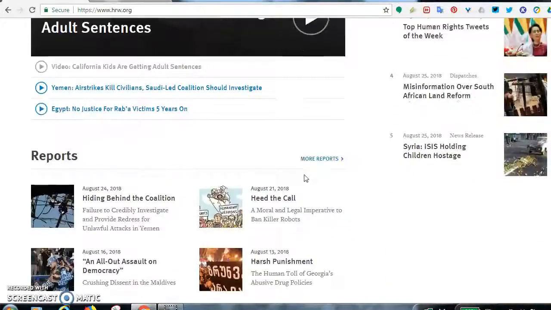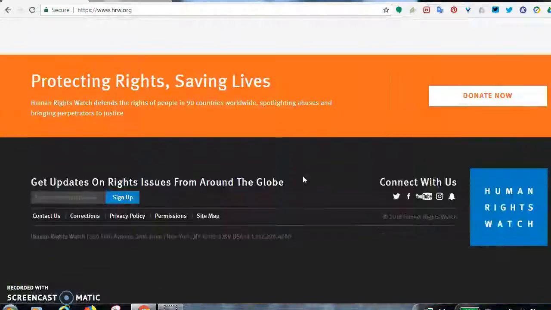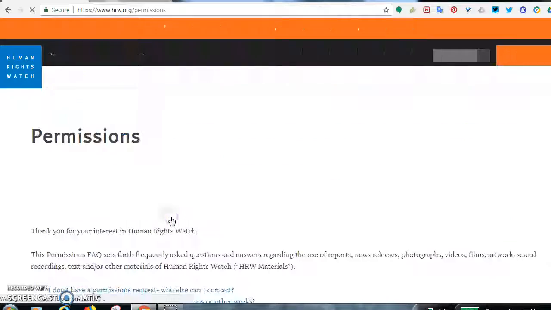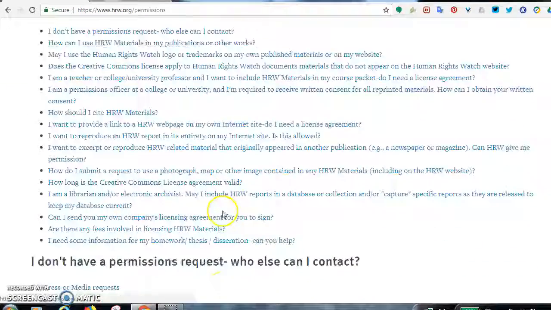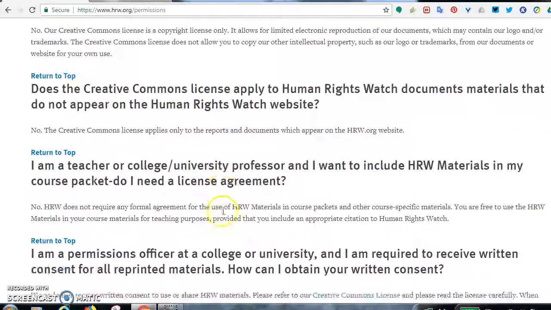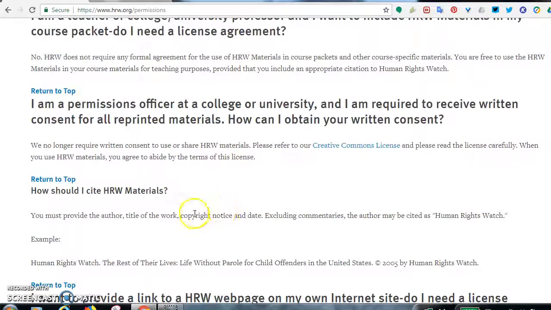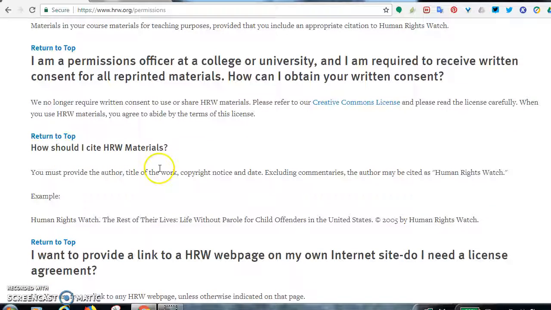So if you scroll all the way to the bottom, you will find permissions. And one of the things that are asked on the site is, how do I cite the Human Rights Watch materials? And right here it says you must provide the author, title of the work, copyright notice, and date. Excluding commentaries, the author may be cited as Human Rights Watch. And they give you an example.